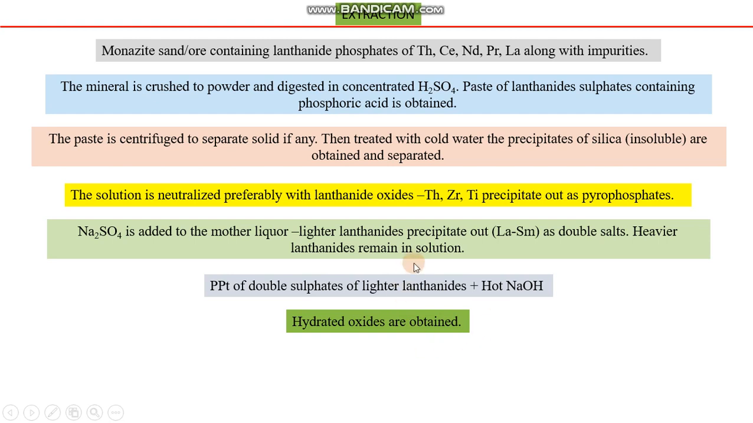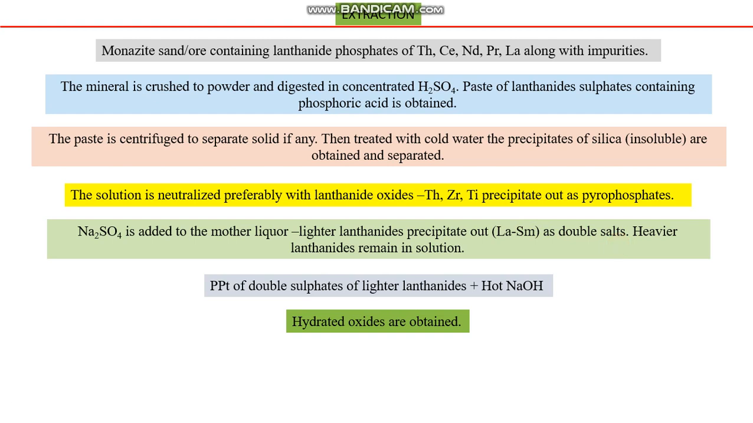pure form. Now, we have clearly divided the lanthanides present in monazite sand into two categories. One category is from lanthanum to samarium, and the other one is beyond samarium to lutetium. So these are lighter lanthanides, and the rest are heavier lanthanides. Heavier lanthanides are present in solution form. Lighter lanthanides came in solid form.